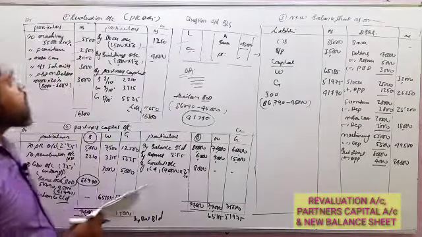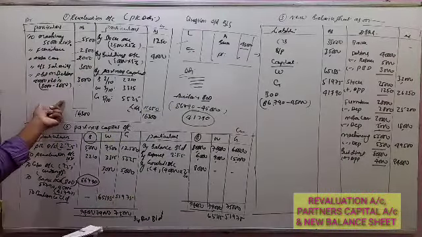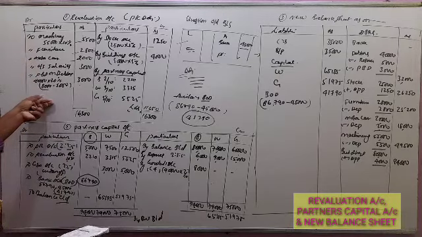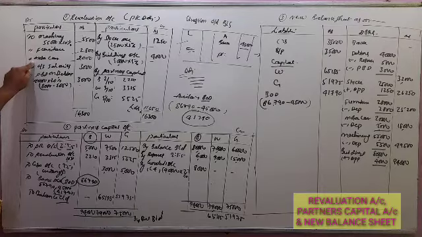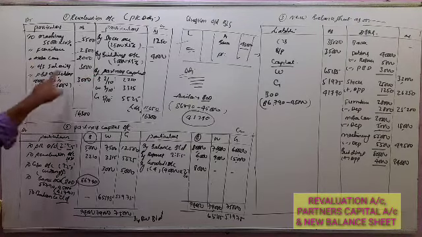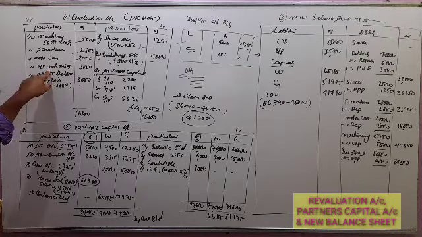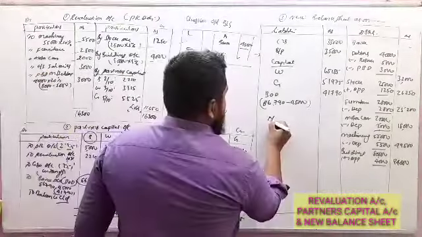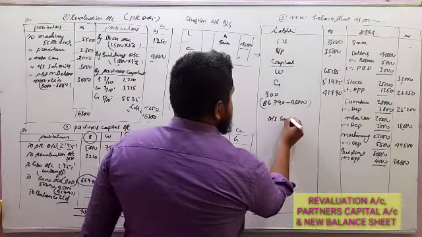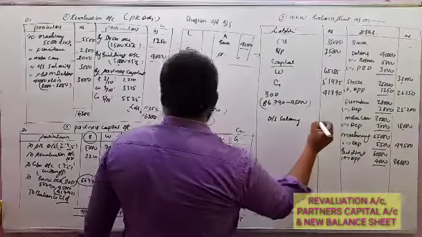Now come to the revaluation account part. Once again, recheck the adjustments. Depreciation of machinery, furniture and motor car we have taken. We are left with outstanding salaries. Outstanding salary is a liability, that is, unpaid salary is a liability and prepaid is an asset. So outstanding salary is 3,000.